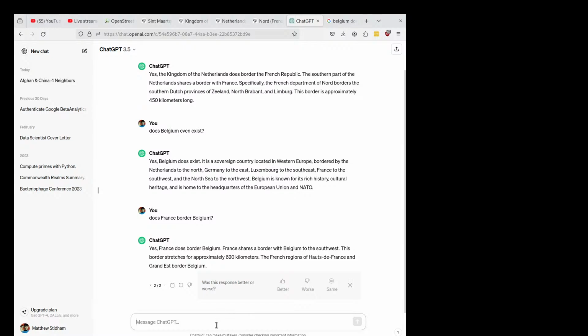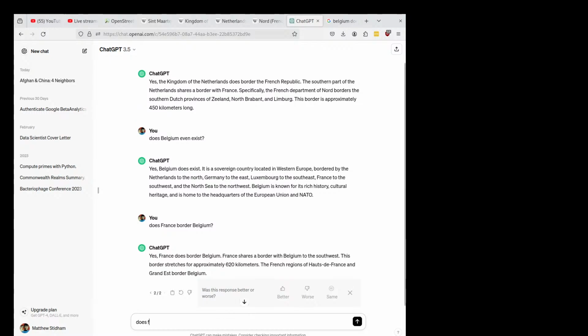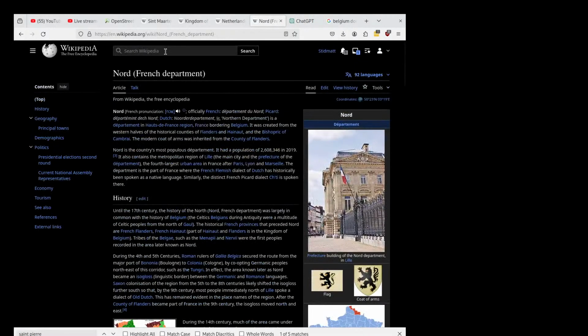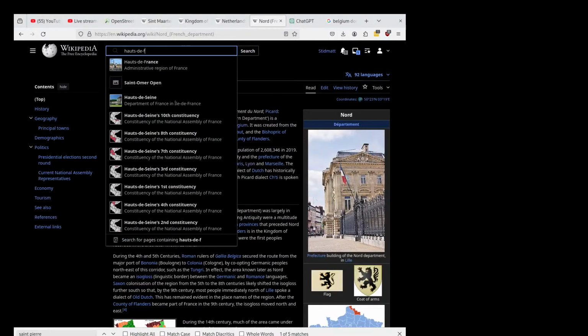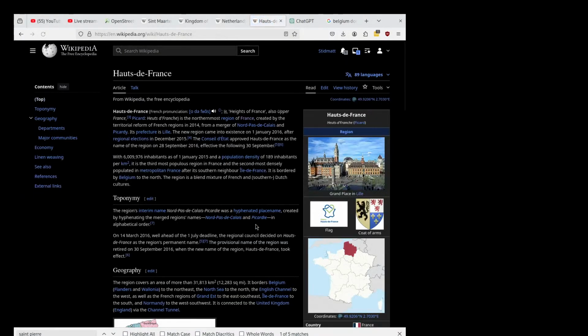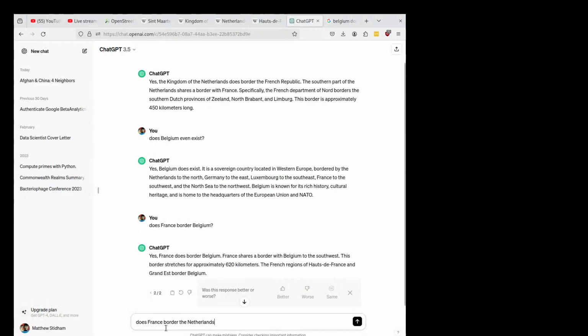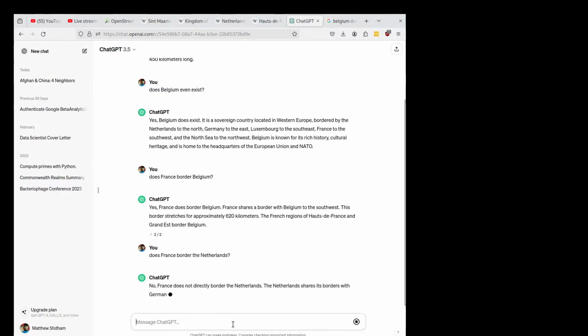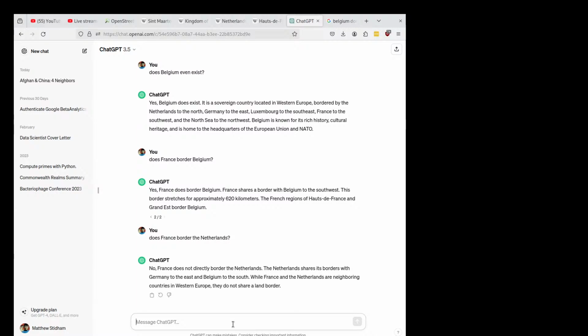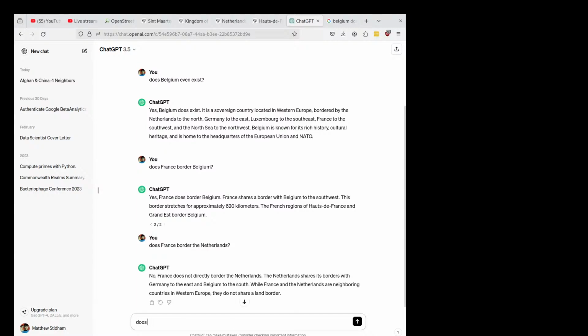That was better. So, okay. Does France border the Netherlands? So it does border France. Let me make sure that's correct. Okay, correct. Doing the regions. Now we're going to go back to this question. Does France border the Kingdom of the Netherlands?